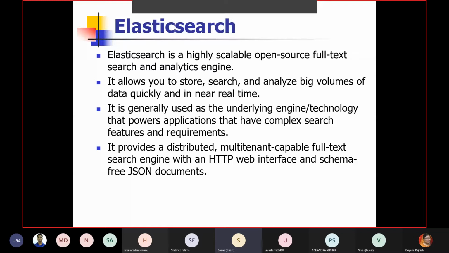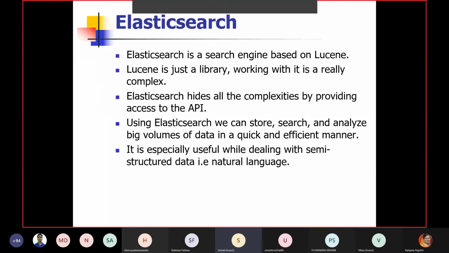It is a kind of environment where you can create an index, and an index is nothing but a shape of a file, like a shape of some storage unit. Elasticsearch can get associated with any of the previous data generation sources. It may be the HTTP web, from where the data is coming, or it may be data coming from a set of documents. So it is a kind of search engine.